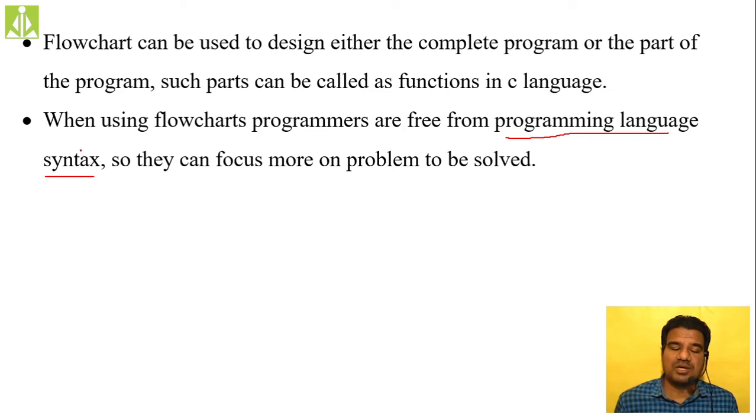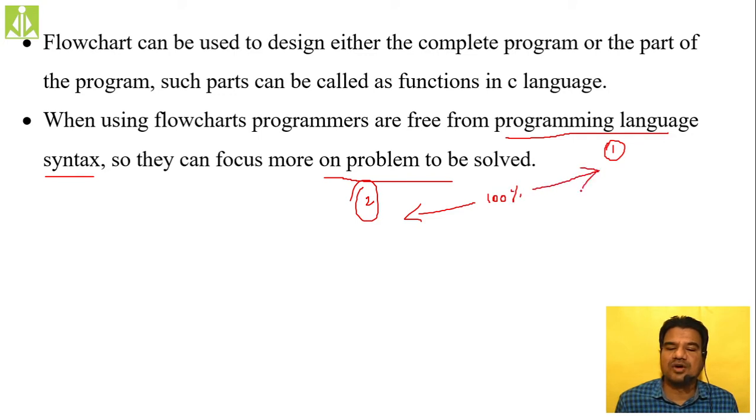If the programmer is focusing on that, at the same time, the problem to be solved, what problem he has to solve. If he's focusing on these two things, this is number one and this is number two, simultaneously, then what will happen? His concentration or his attention will be subdivided between these two, so he cannot give his 100% to either of these two, isn't it? One is programming language syntax as well as the problem to be solved.